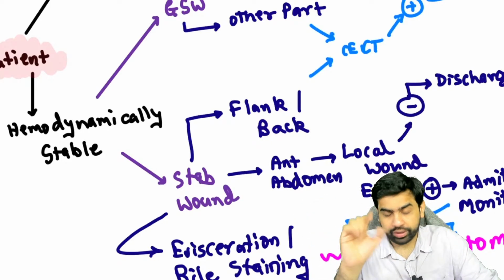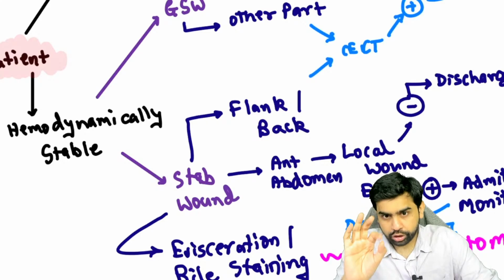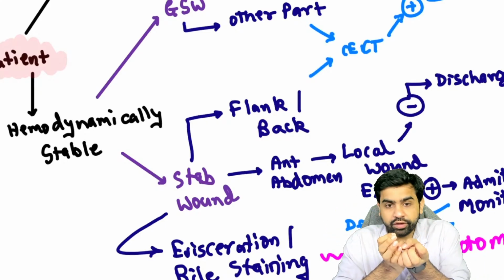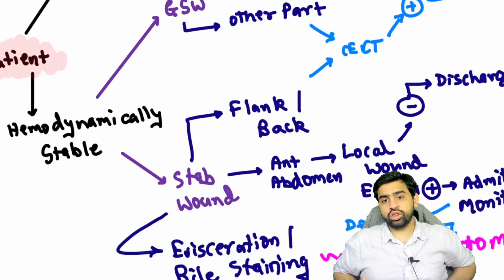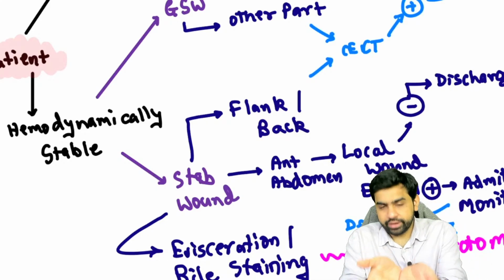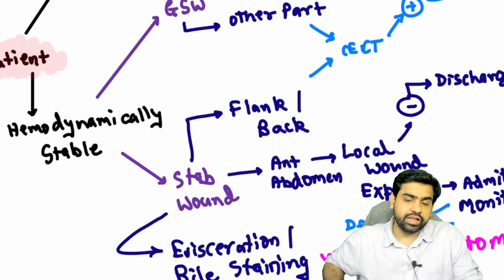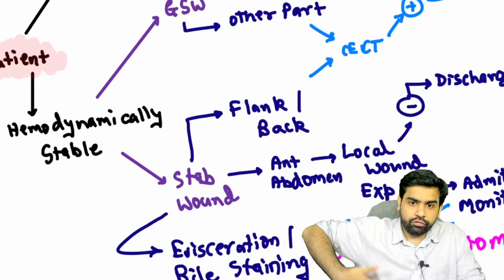Now we'll talk about the anterior abdomen. Let's assume that in the question, they have given evisceration. What do you understand by evisceration? That is, the intestines have come out and are present in the hand. Or let's say there is bile staining of the cloth. It means that the bile has stained the clothes.